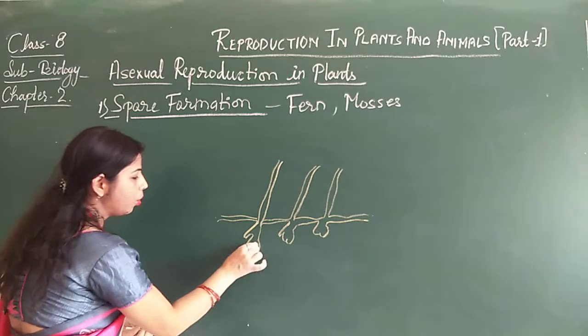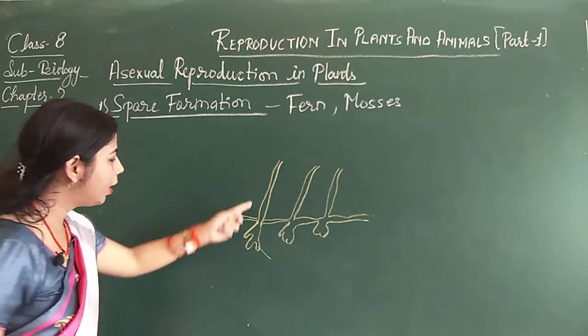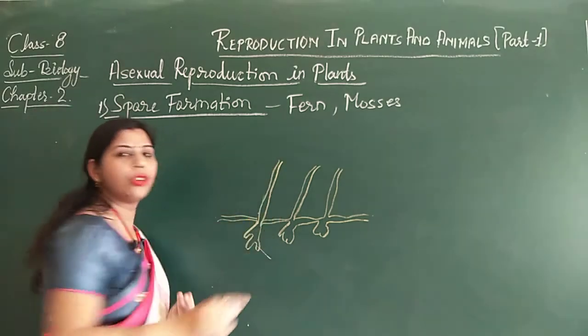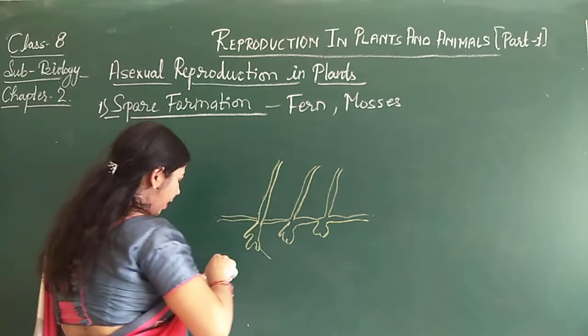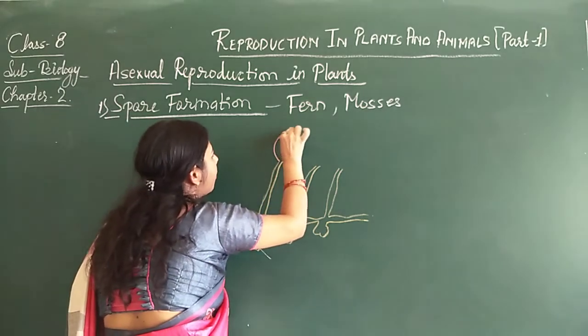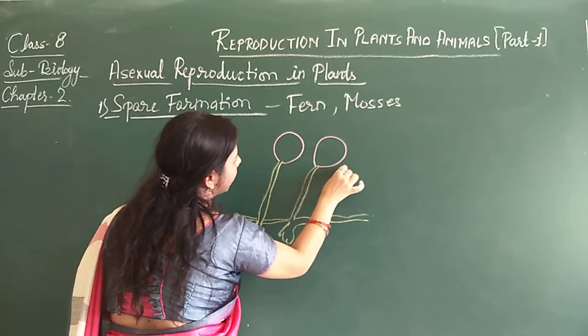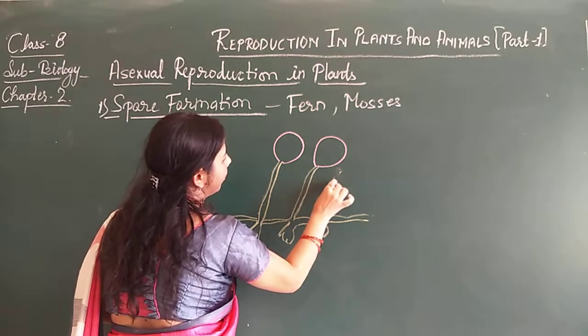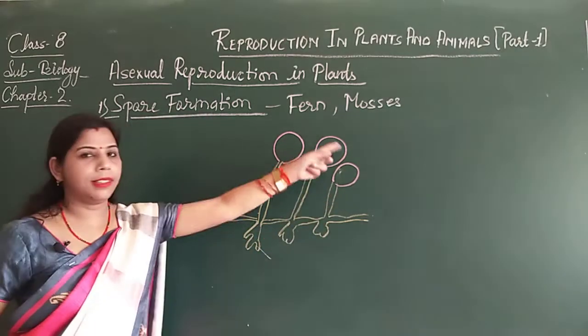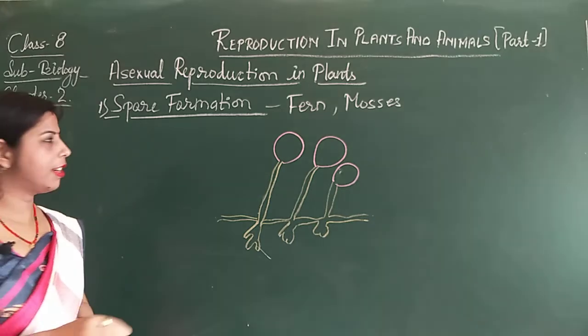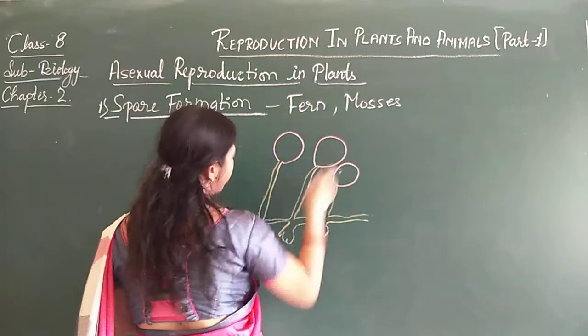These structures are known as hyphae, and on the hyphae the sporangiophores develop and form a blob-like structure, a balloon-like structure. These balloon-like structures are known as sporangium.